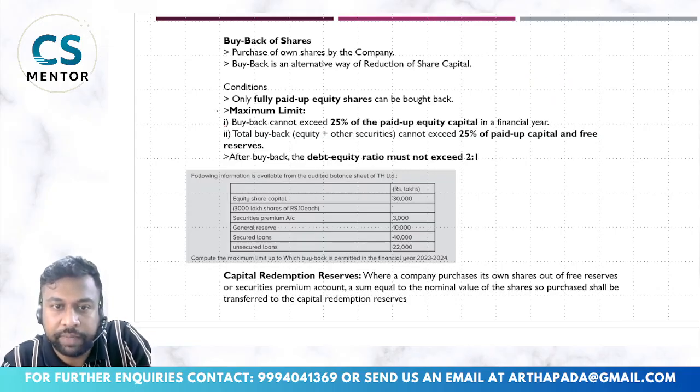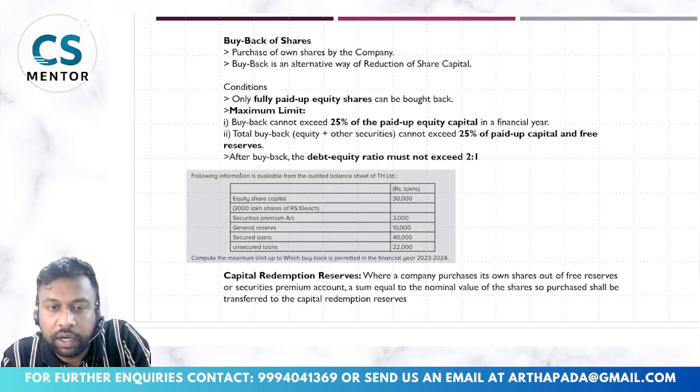Next is the maximum limit. Okay, how to calculate the maximum limit of the buyback. So buyback cannot exceed 25% of paid up equity capital in a financial year. Total buyback, equity plus other securities. So if I am buying back equity shares plus there is a redemption of preference shares, let us say, the total buyback cannot exceed 25% of total paid up capital and free reserves.